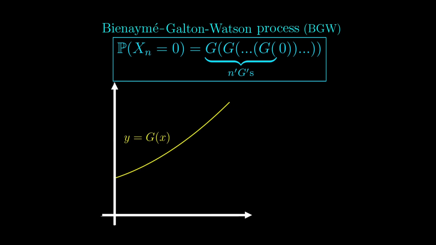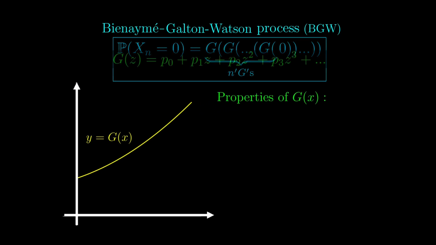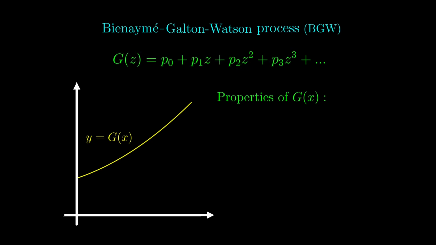Before we move on, we want to know the shape of this function to plot it properly, so we need to know its properties. From now on, we will only restrict our attention to the case where x is between 0 and 1 because of something called radius of convergence. In short, we are only sure that g of x is well defined in this region. Anyway, because we restrict ourselves to a non-negative range and all the coefficients, which are probabilities, are non-negative, g of x has to be non-negative for all x in this region.